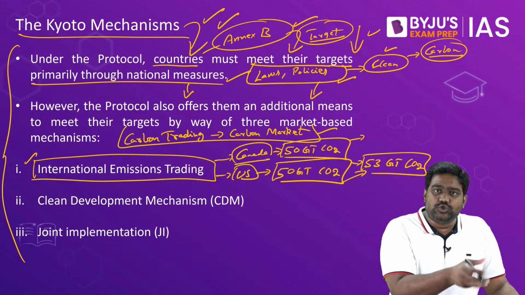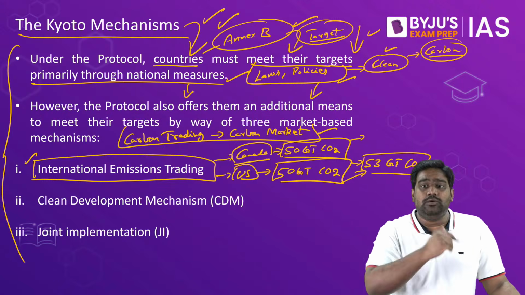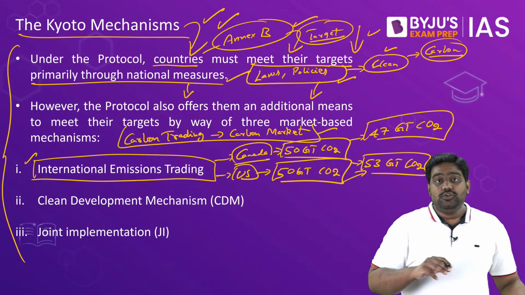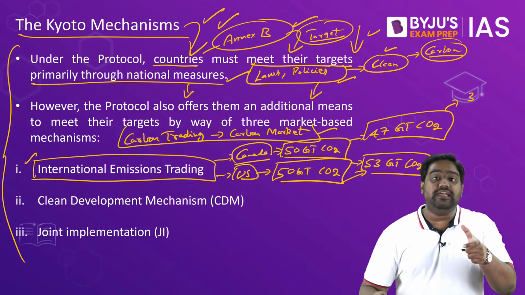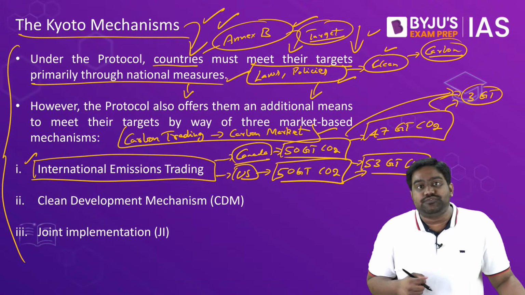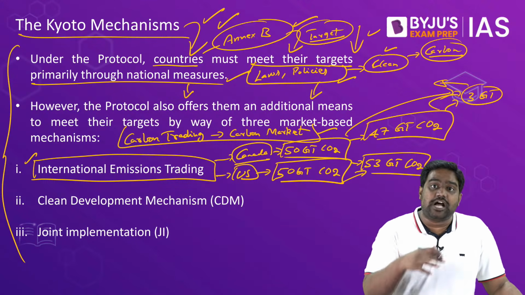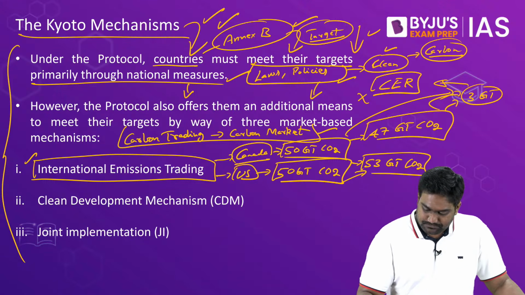It might have invested in solar power, in cleaner fuels, cleaner technologies, and it might have brought down its emissions, and its overall emissions for that year might just be 47 gigatons. So now what Canada can do is, it can monetize the remaining units. Right now, Canada has earned 3 extra gigatons of CO2. This can be converted into trading units, carbon trading units, known as CER.